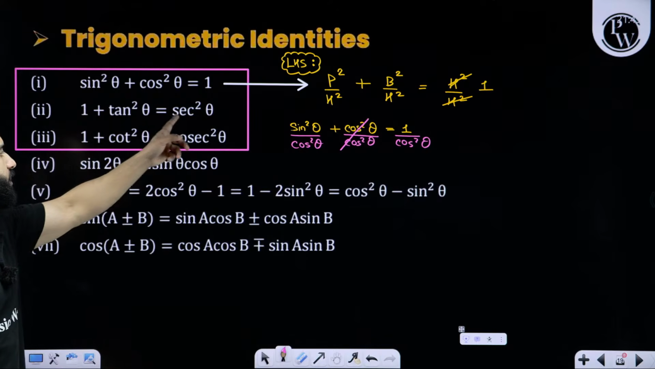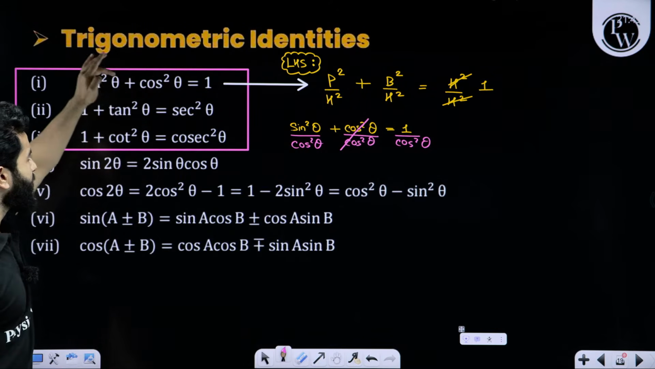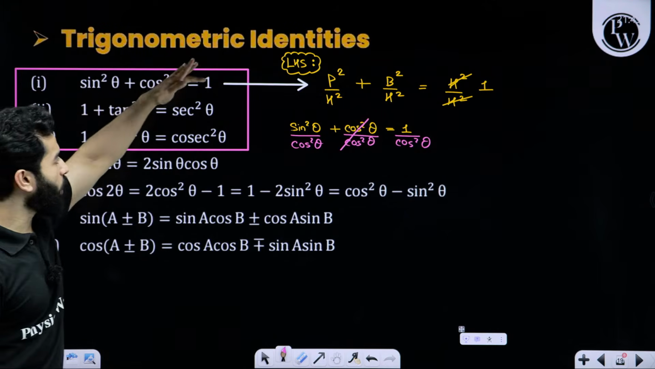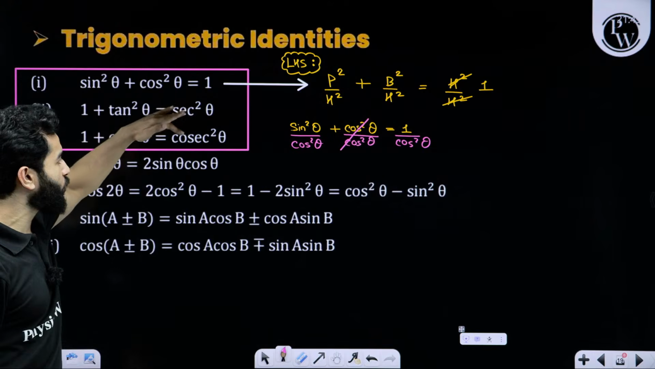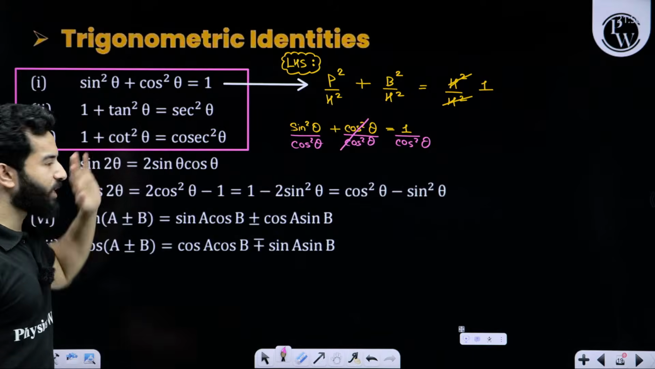So 1 plus tan square is equal to sec square. Similarly, in this equation, if we divide by sine square, this will become 1. Cos upon sine will become cot. 1 upon sine is cosec. 1 upon sine square will become cosec square. Clear?